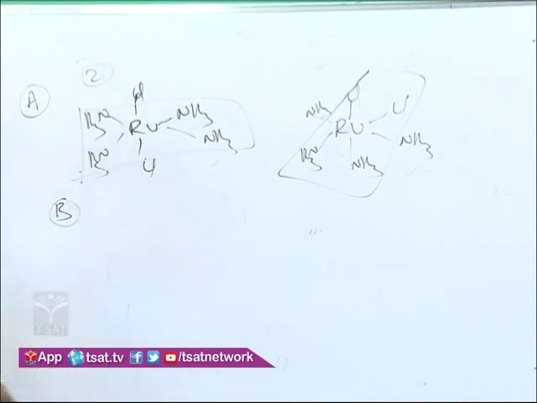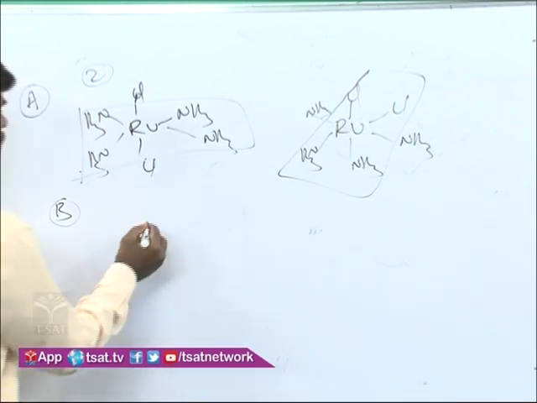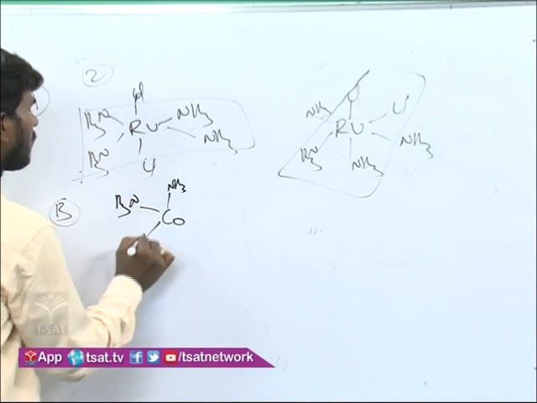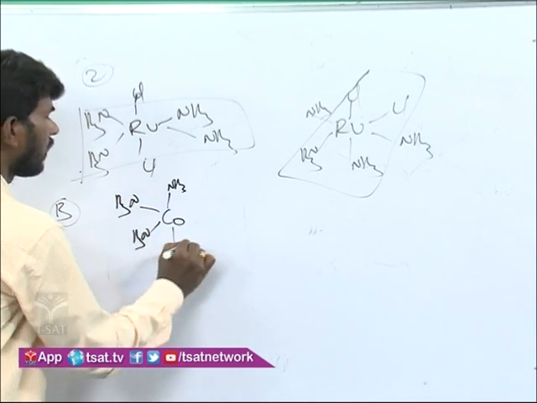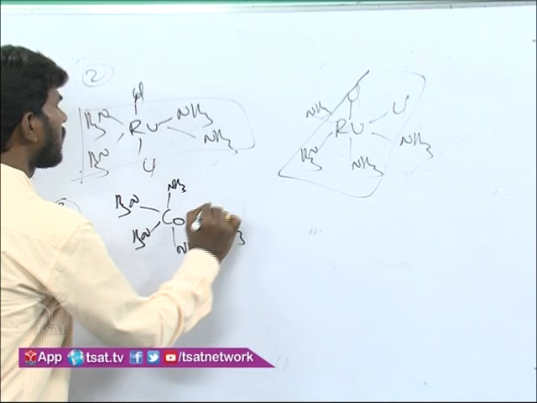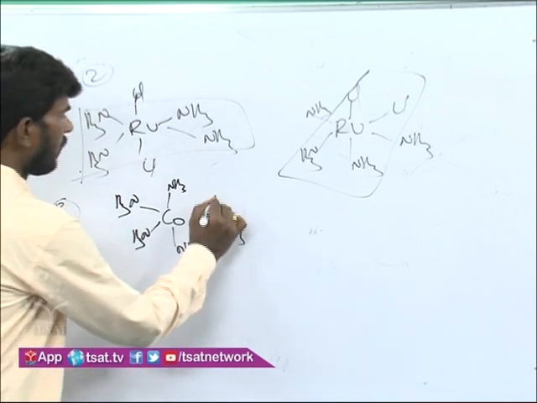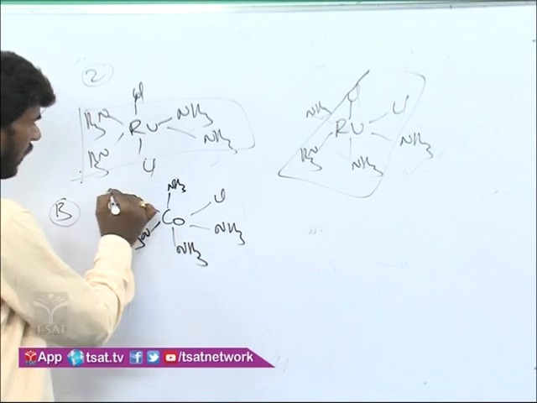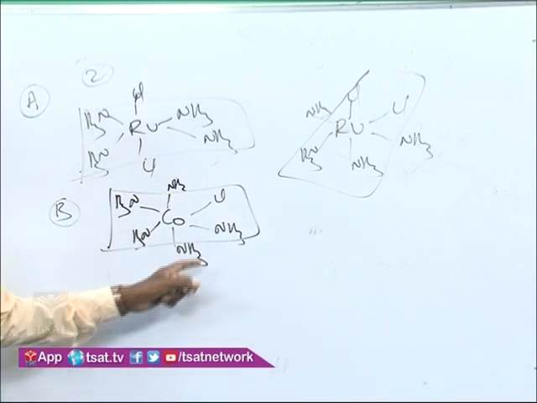If you take the B compound, it will not have any geometrical isomers also because 5 similar ligands are there. So geometrical as well as optical isomerism is also not possible here, because you see here 2 amines are opposite to each other, you can take the plane like this. So it will have a plane of symmetry.